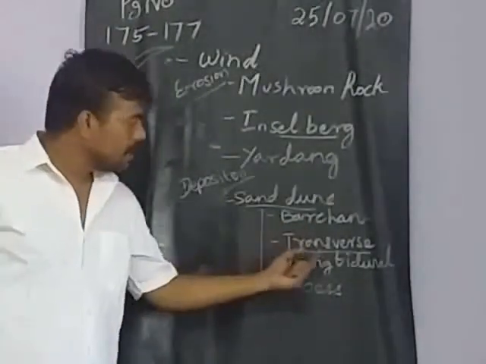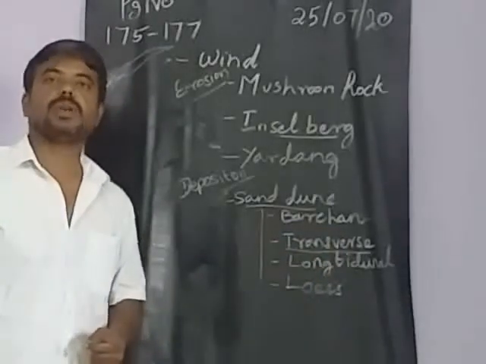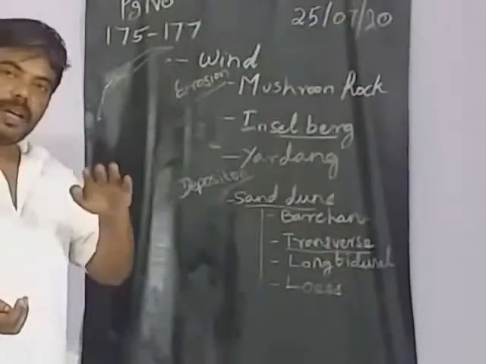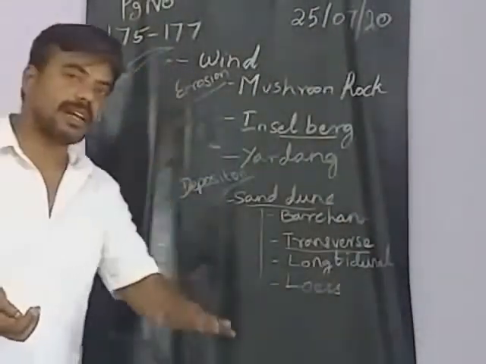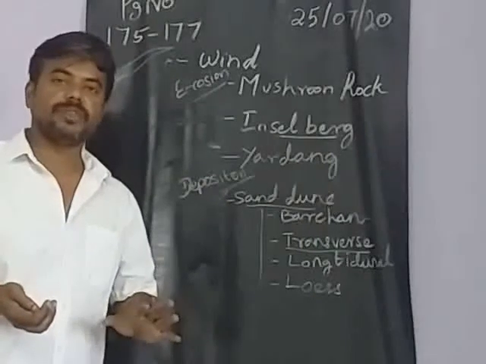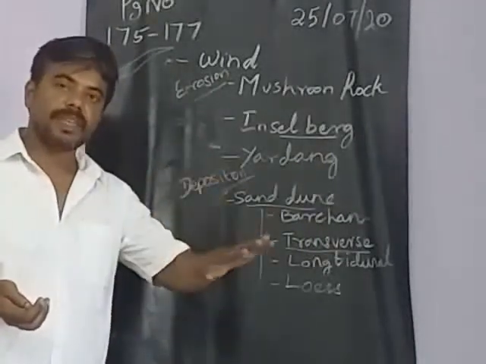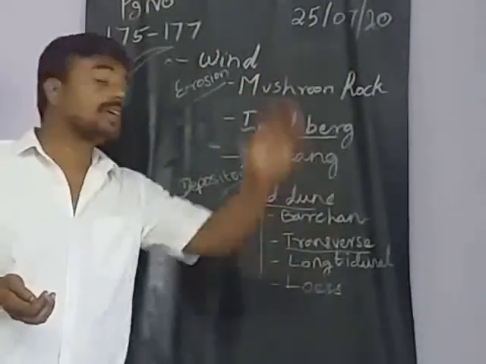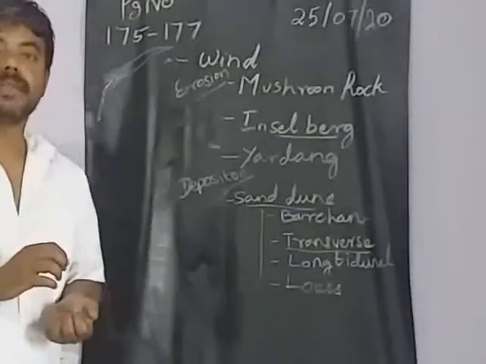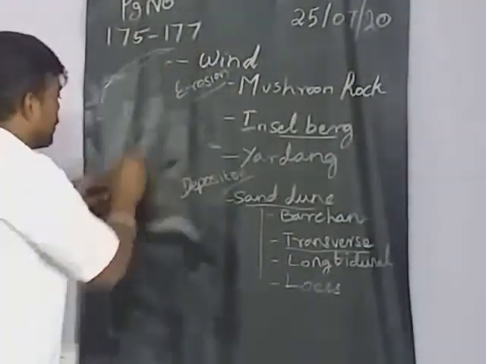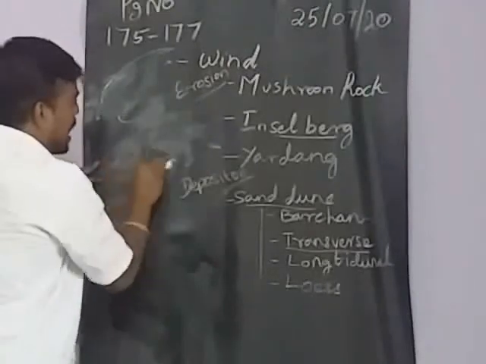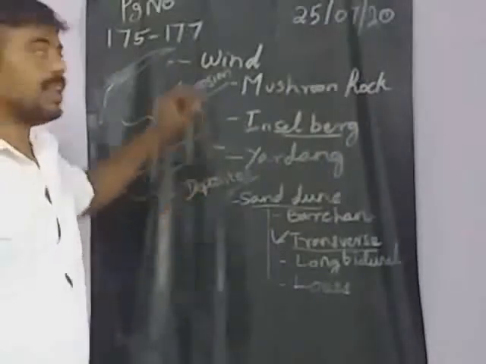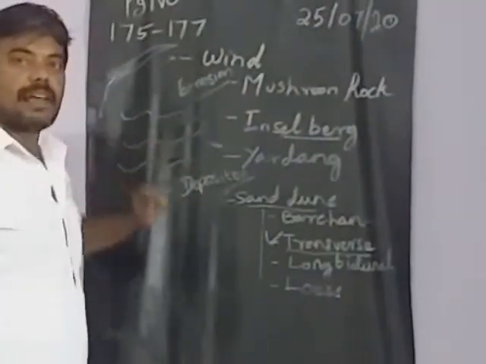Okay, next one, transverse. What is that? The wind will be blowing at a certain speed. Maybe it will suddenly increase and maybe it will suddenly be reduced. Based on the speed of the wind, the sand will travel. If at a certain speed it is traveling, the sand also will travel. If suddenly the speed of the wind is reduced, in that place itself the sand will be deposited. Is it or not? So like that you will get different layers of sand. So it's also one type of sand dune, because of the wind it's happening.